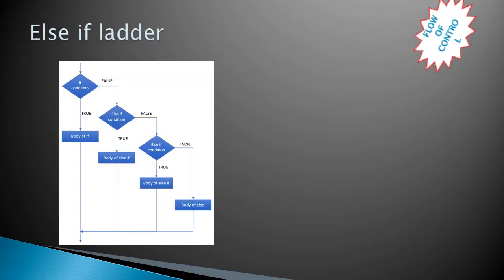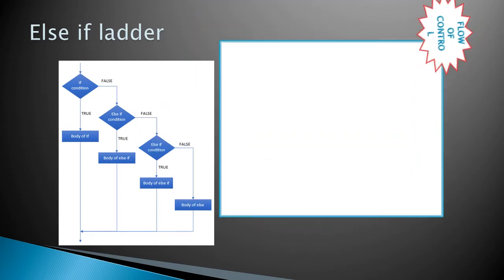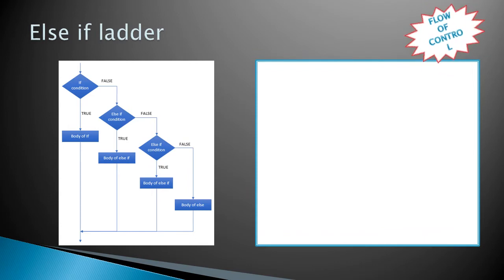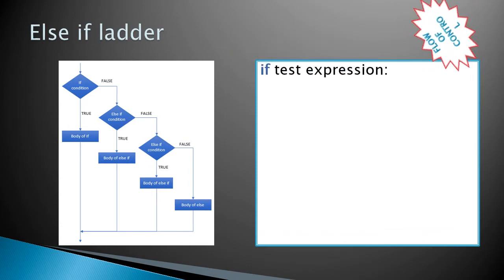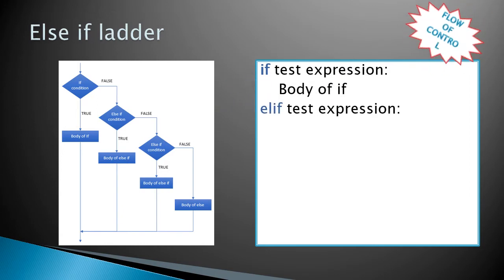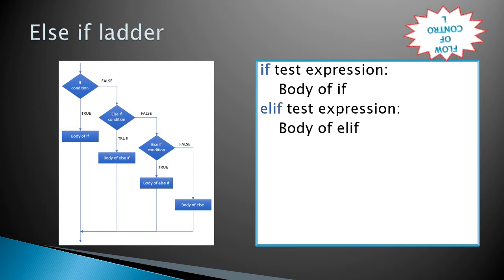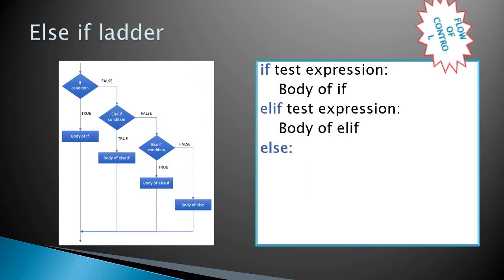Next, the else if ladder. It looks like a ladder, like a real-life ladder. If the first condition is false, it goes to the second if condition. If that also is false, it goes to another if. Likewise, it goes on like a ladder. If none of them matches, then finally the else part will be executed.